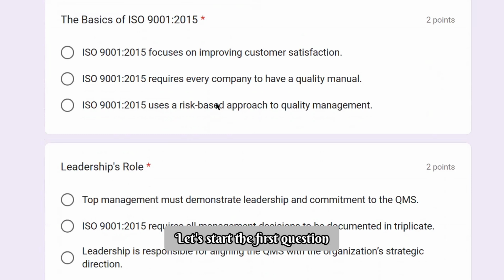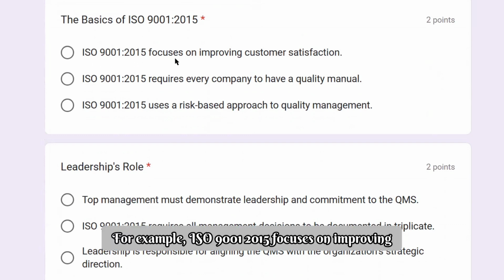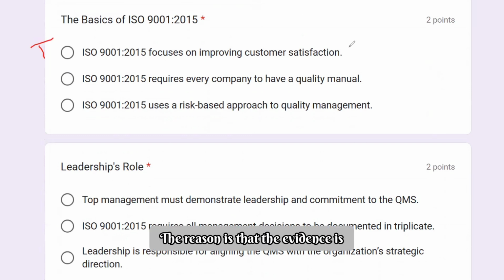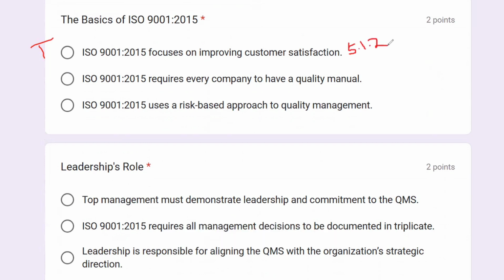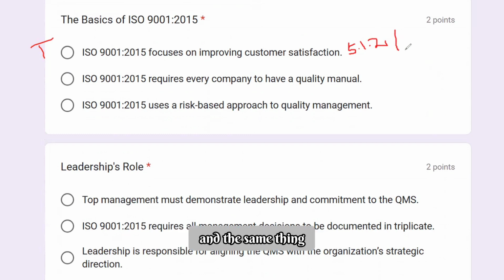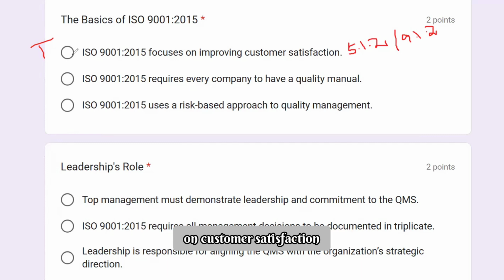Let's start the first question. Here we go. The basics of ISO 9001:2015, for example: ISO 9001:2015 focuses on improving customer satisfaction. So this will be the true statement. The evidence is clause 5.1.2, customer satisfaction. There is a phrase, enhance customer satisfaction, mentioned. And if you go further ahead, you have 9.1.2 and its subclauses, where again customer satisfaction is direct. So it continues to have the focus on customer satisfaction.